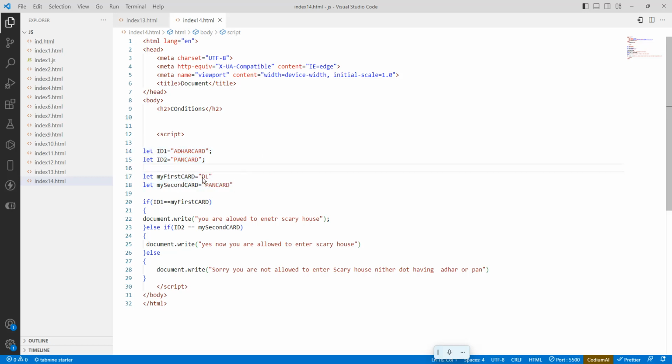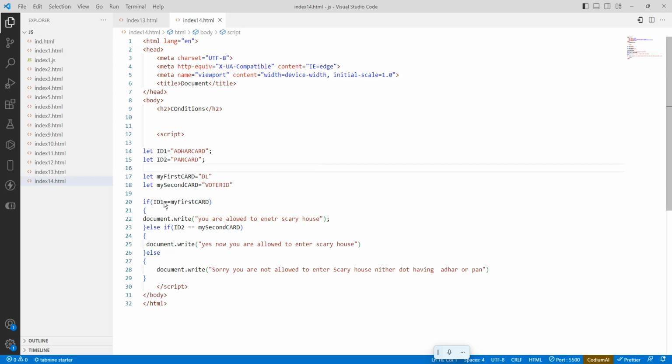So this is the first ID card, DL. Again, I have one more ID card, voter ID. Second ID, the PAN card should be there. First one is ID one. At least you should have an Aadhaar card, or else for the second ID at least a PAN card. What I have: the first ID card is a DL and the second ID card is a voter ID. Neither do I have an Aadhaar card or a PAN card.